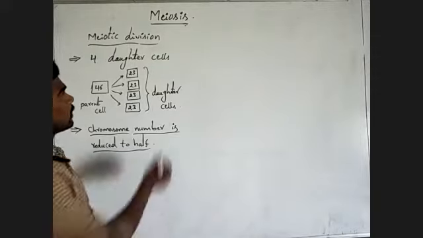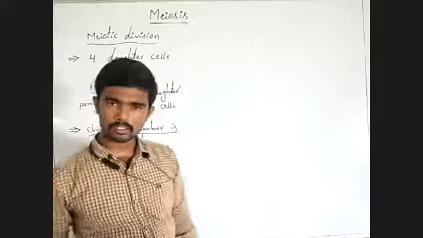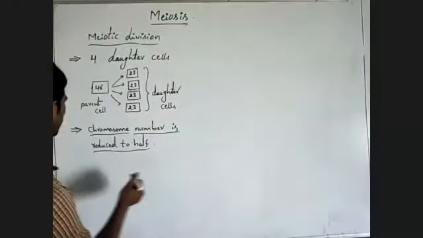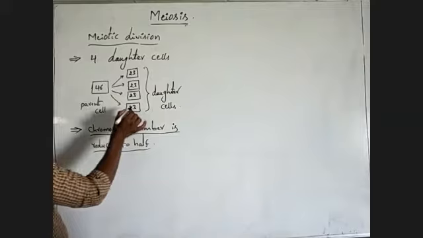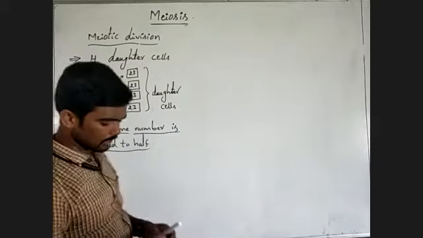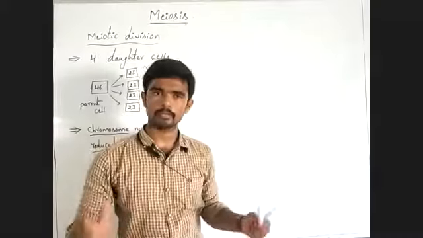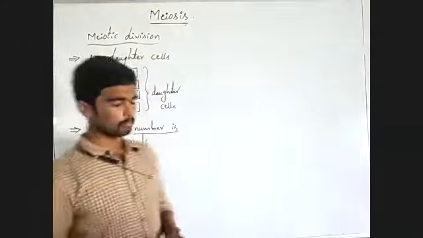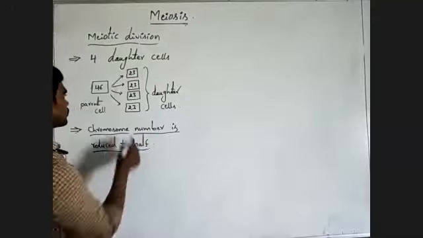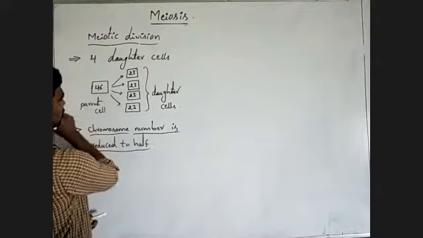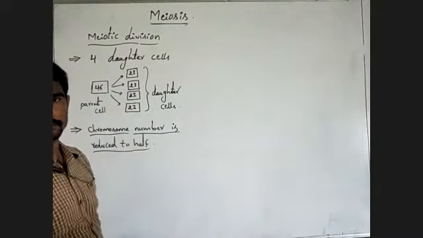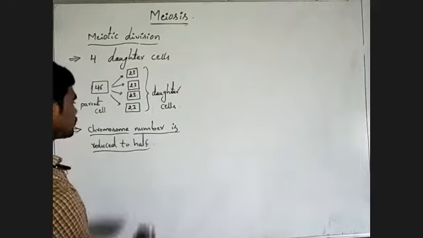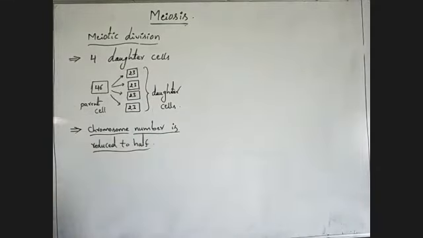Understanding? But in the mitosis process, the chromosome number in the daughter cells and in the parent cells is the same. But in the meiosis process, the chromosome number is reduced to half, like this. Understanding? This is also an important characteristic feature.